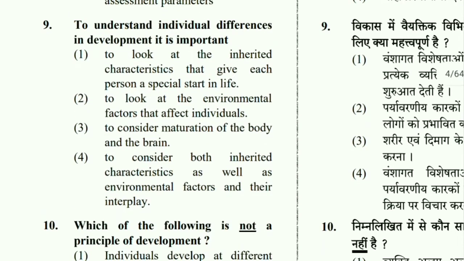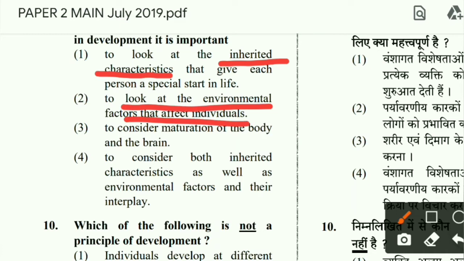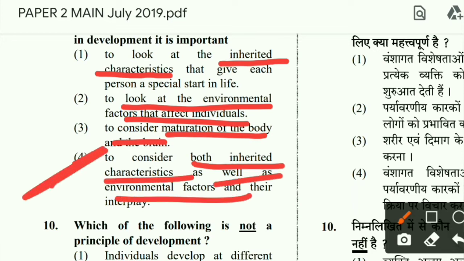Then question number 9, to understand individual differences in the development, it is important to do what? You have to understand the differences among the individuals. To look at the inherited characteristics that give each person a special start in life? Will you rely on the inherited characteristics to find out the individual difference, or to look at the environmental factors, or to consider the maturation of the body, or to consider both inherited characteristics as well as the environmental factors? This is the correct option, because individual differences come from both inherited characteristics as well as environmental factors.